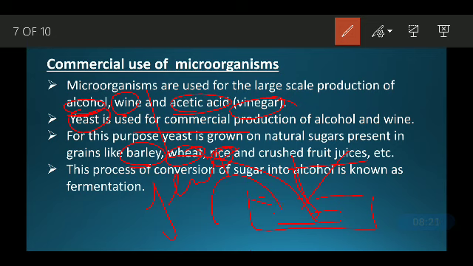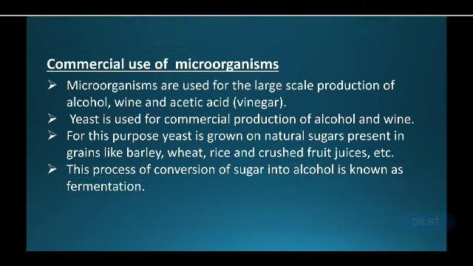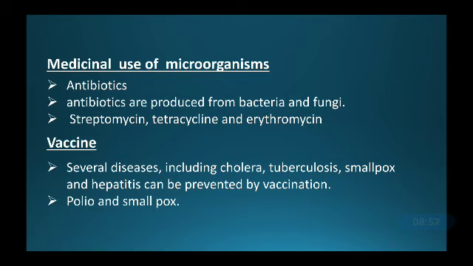We have a juice or sugar from these crops, and then we feed it to the yeast. The yeast feed on this, live on this, and produce alcohol. That is why alcohol is produced. So the process of conversion of sugar into alcohol is called fermentation.